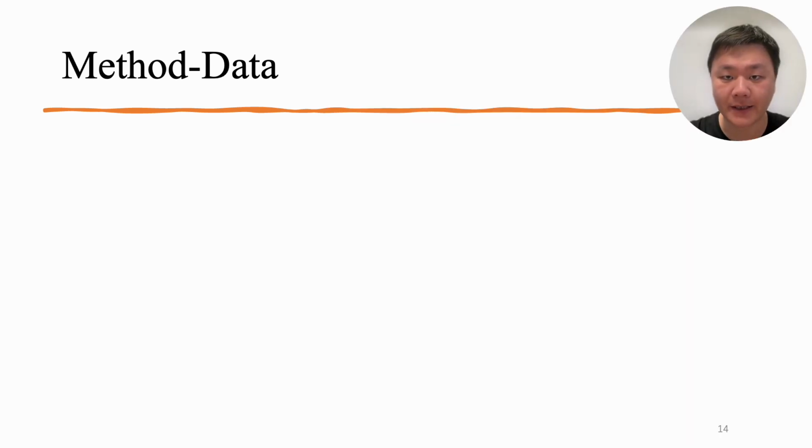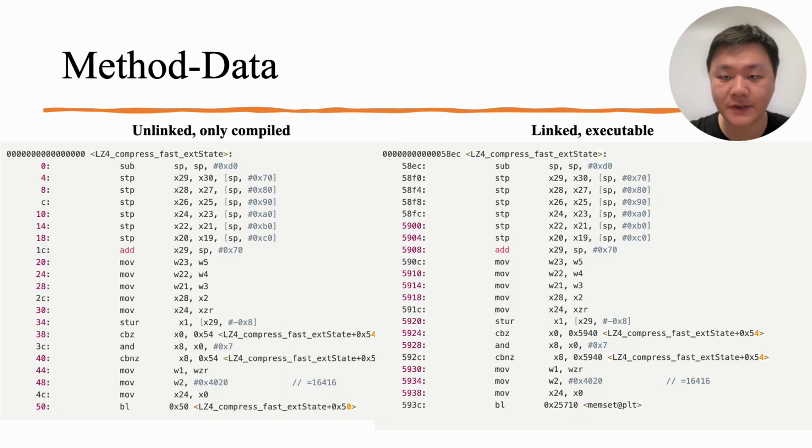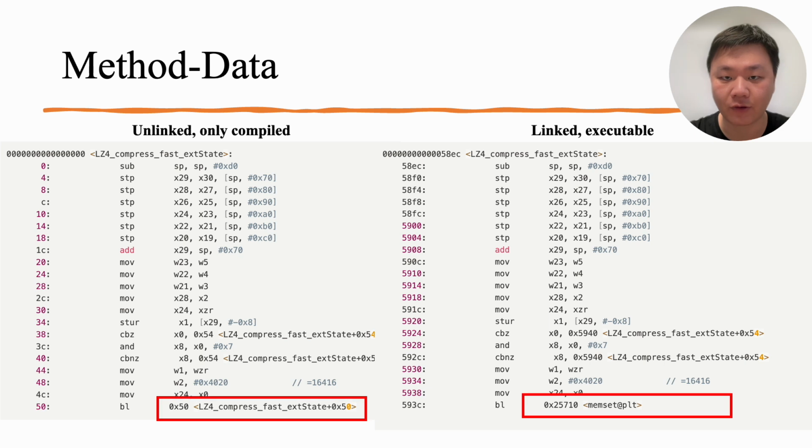Let's compare the non-linked, only compiled data and the linked executable data. We can see they're almost the same, the only difference is the function cross-reference. In the linked executable version, the jump is to a real address, 25710, of the function memset, but in the unlinked, only compilable version, it's only an offset 50 from the function start address and does not have any meaning. So we can utilize the large only-compilable data to ground the LLM with decompilation knowledge, and use the executable data to make the model useful in real practice.